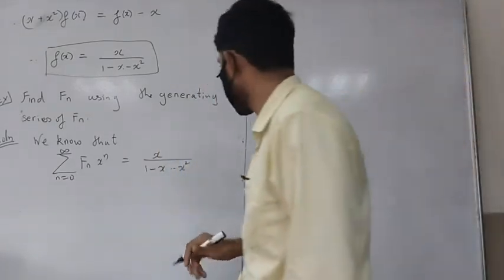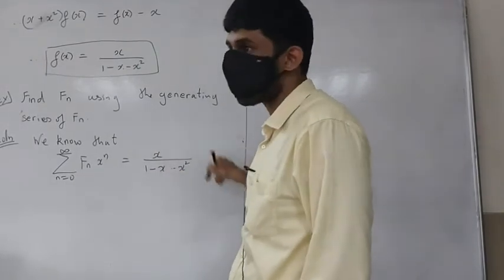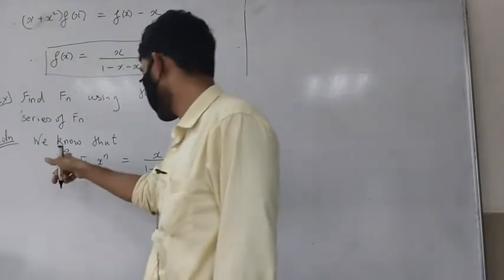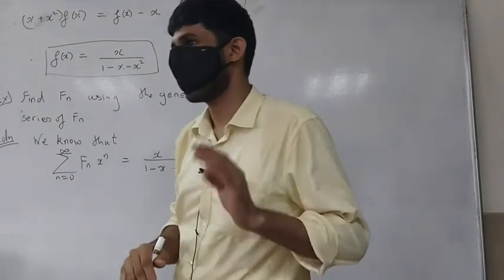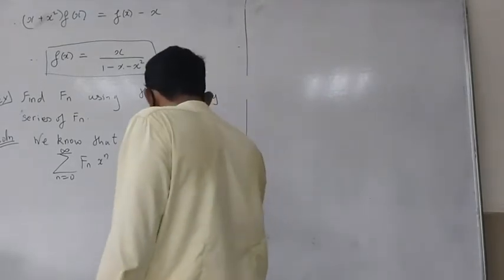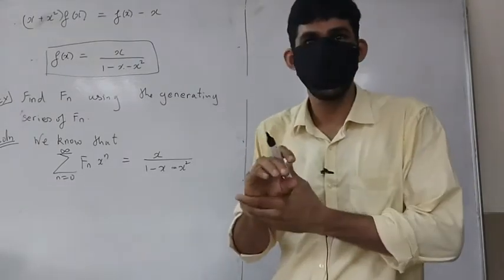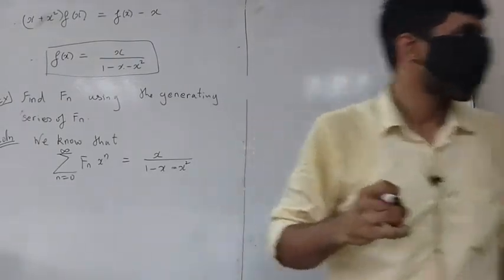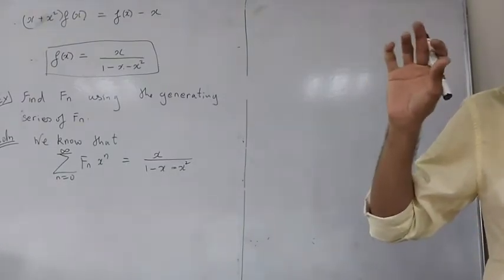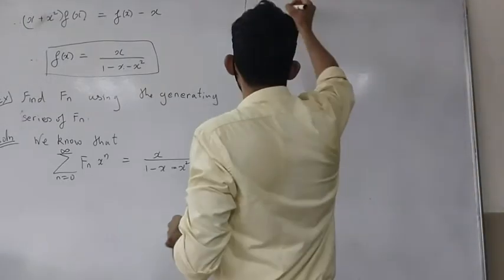Yeah, so we have this. So the idea is basically write this as a power series, and because we know that two Taylor series are unique, then Fn would be equal to that coefficient of x raised to n. That's the basic idea. So how do we do that? You all are good at representing these as power series, right? How do we do this? Yeah, so we generally use 1 upon 1 minus x. That kind of approach is what we generally take. Okay. So that's what we're going to do.